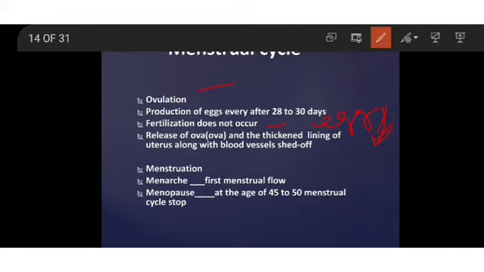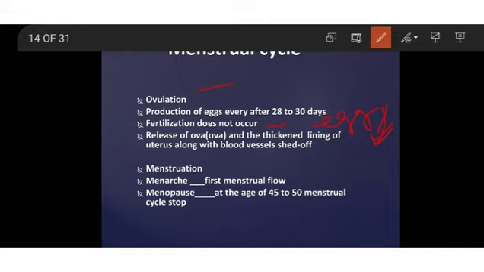If fertilization does not occur, the egg and the lining of the uterus, which was totally thick, that thick wall of the uterus will shed, it will break, and a new wall will be formed in the coming month. When the wall of the uterus breaks, the blood capillaries attached to the cells of the wall also break, and it results in bleeding. So along with the bleeding, the egg is also released out of the body.